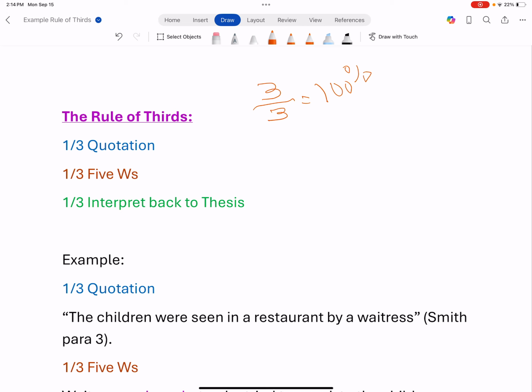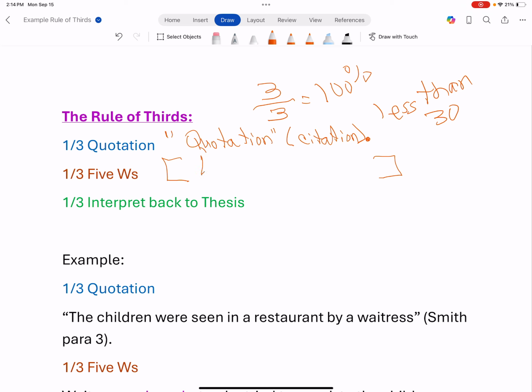We want to keep the quoted material or cited material less than 30%. So the quotation is 1/3, and you put it in quotation marks. You have your citation here and a period. The next thing you do is you have a section with the 5 W's: the who, what, where, when of the quotation, and then you interpret it back to the thesis.